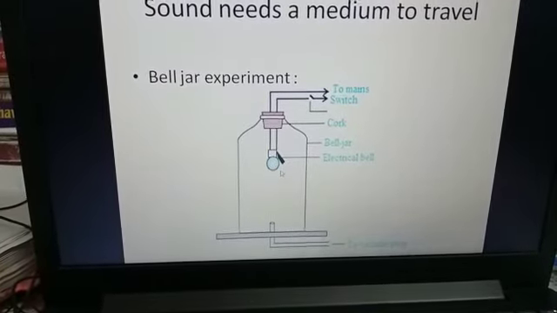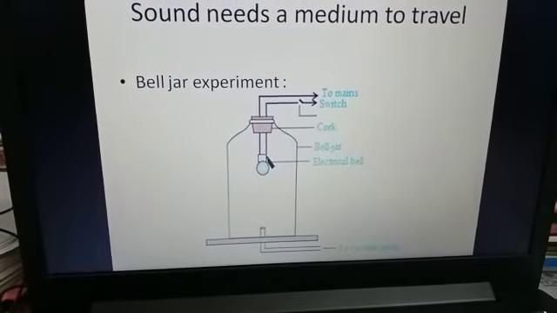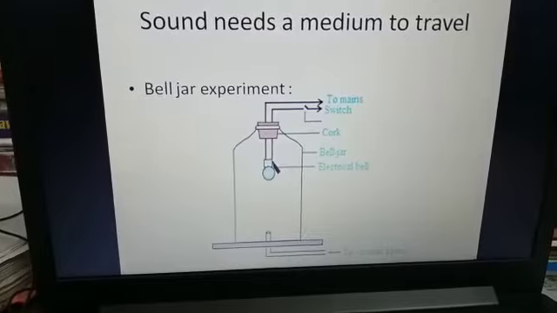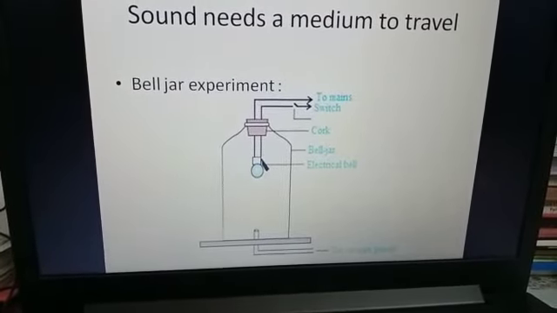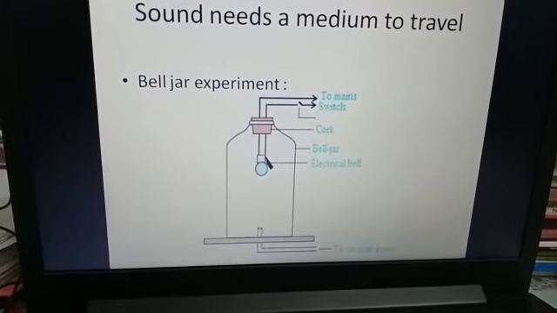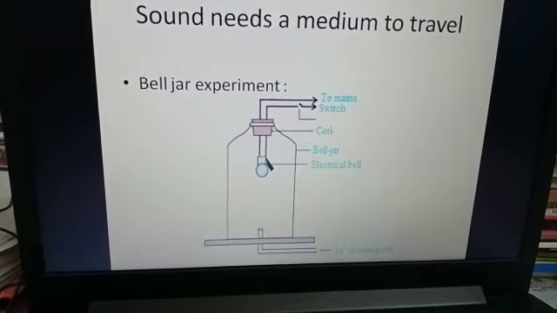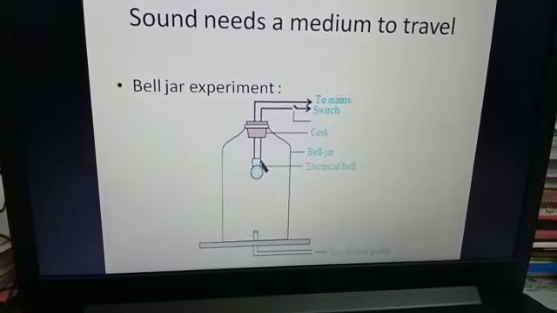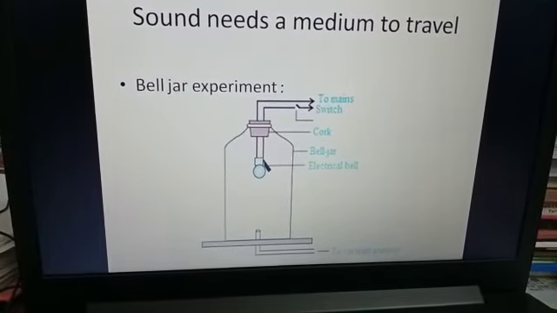After a few minutes, what you do is you remove all the air with the help of the vacuum pump. Go on removing the air with the help of the vacuum pump. As you go on removing the air from inside, the sound of the electric bell will go on becoming lower and lower.